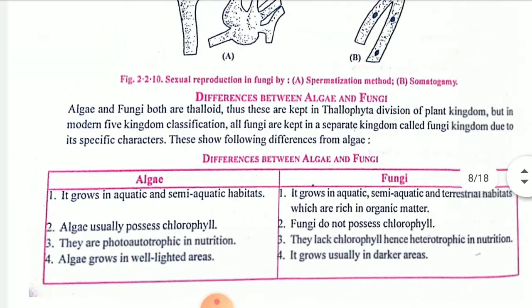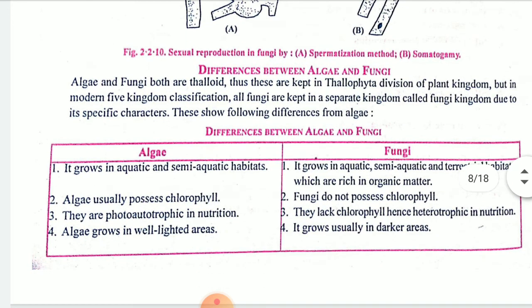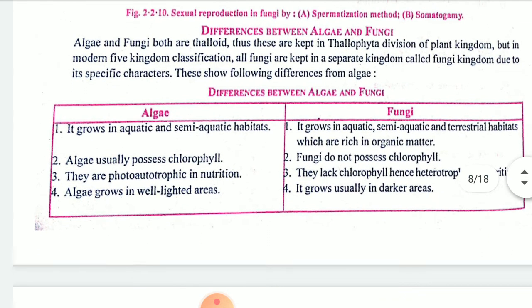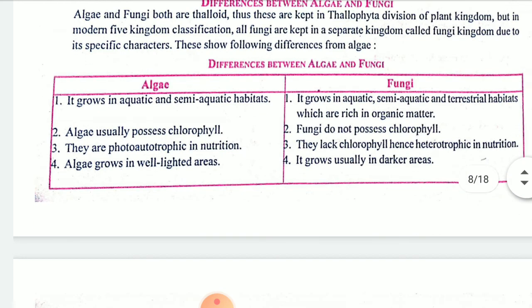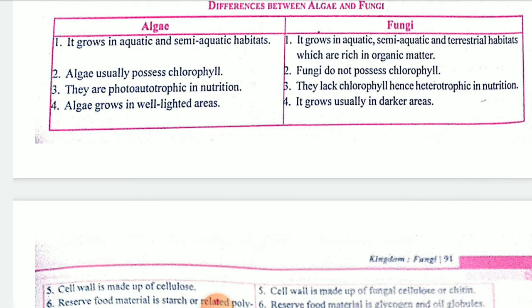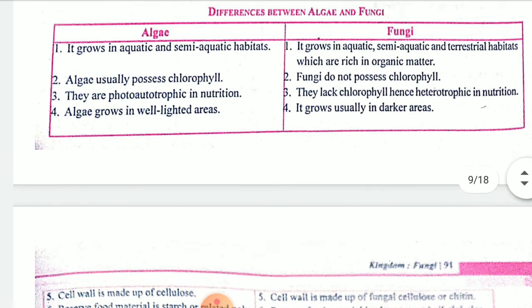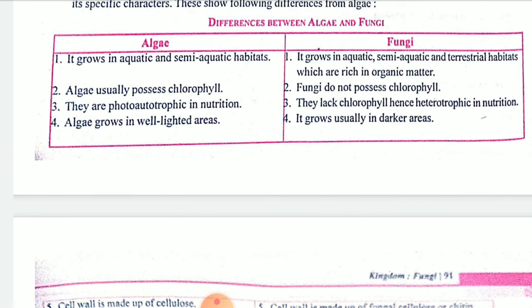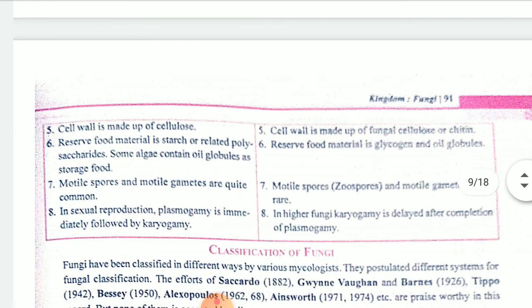See, children, what is the basic difference between algae and fungi? Algae are mostly aquatic, fungi are terrestrial also, very rich in organic matter. Algae can prepare their own food, but fungi can't. Algae are phototrophic organisms, fungi lack chlorophyll. So algae grow in lighted areas, wherever light and ventilation are there. Fungi used to grow in dark areas. In algae the cell wall is made up of cellulose. Here in fungi both cellulose and chitin are there.